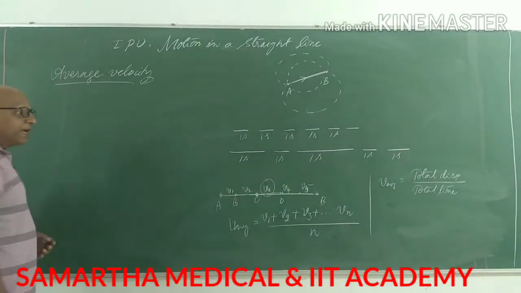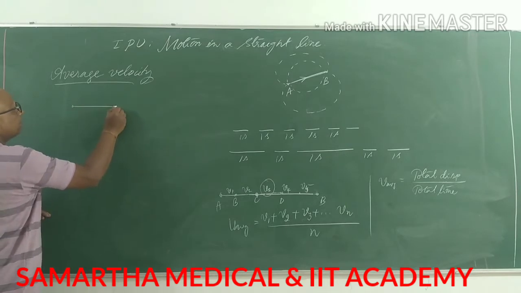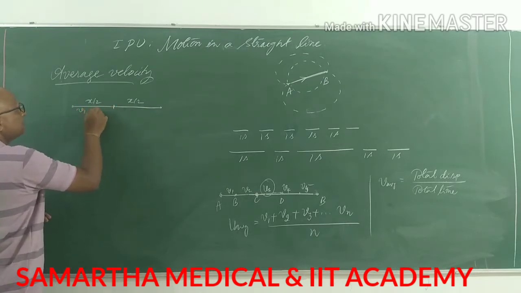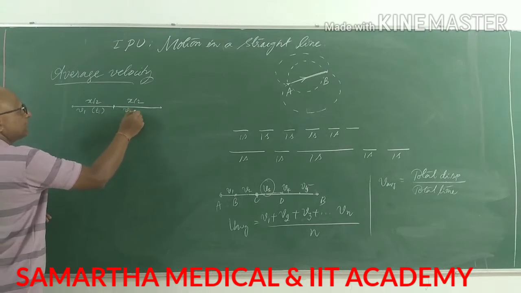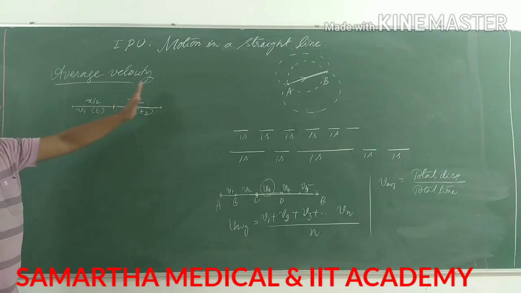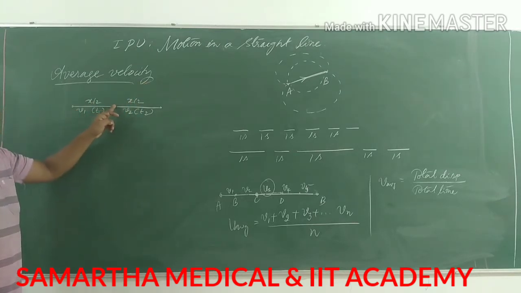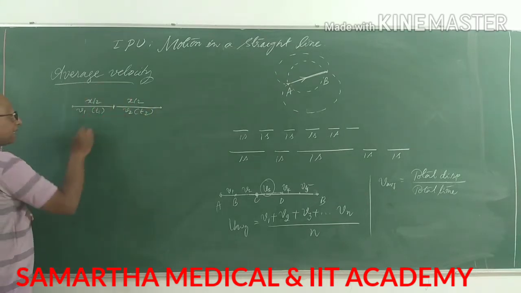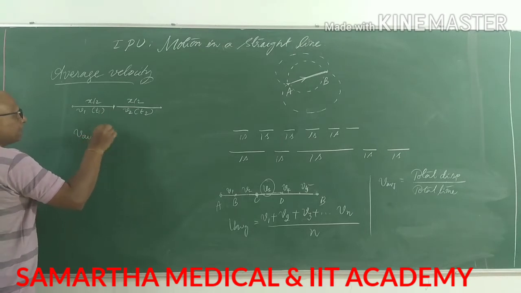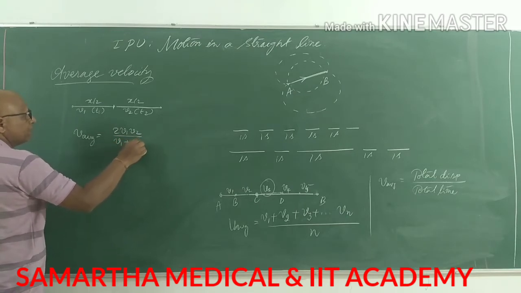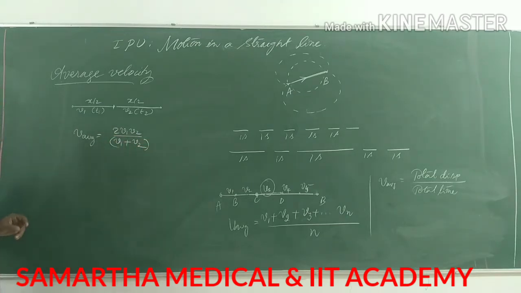And to calculate average velocity between 2 points at equal displacements x by 2, equal displacement with different velocity at unequal intervals of time. See, two displacements, one is 30 km with one velocity, and the remaining 30 kilometers it covers with another velocity. Then in such a case, average velocity can be calculated as 2 v1 v2 divided by v1 plus v2, right? This is what we have obtained.